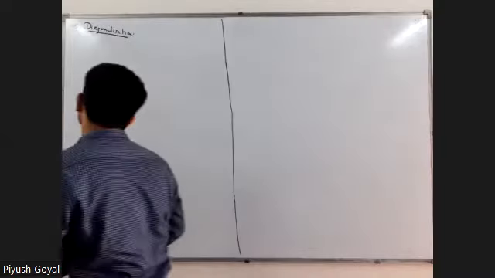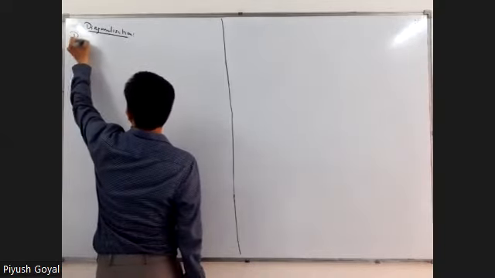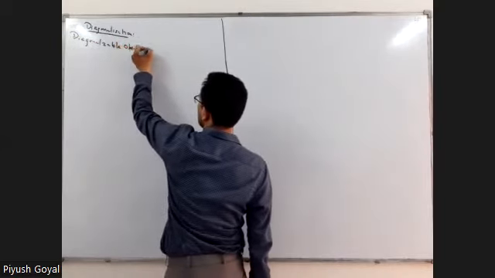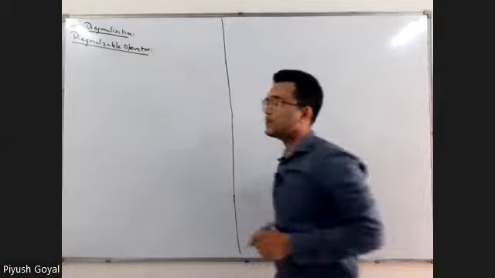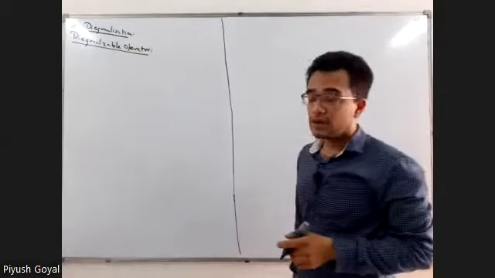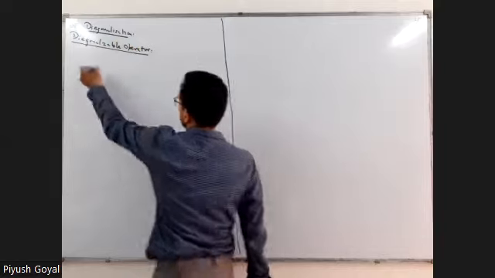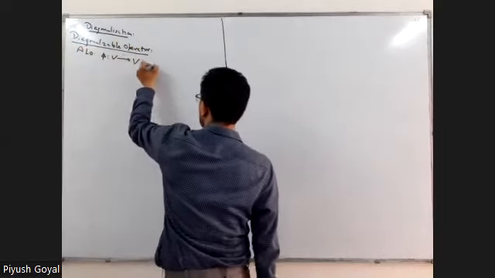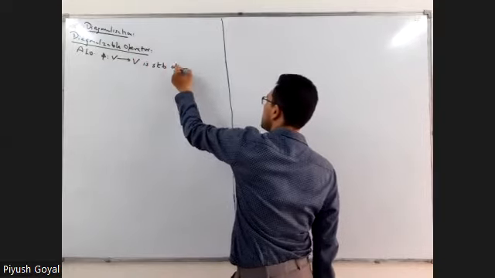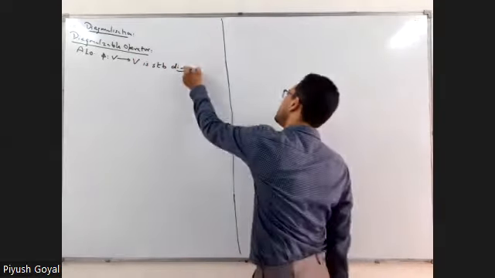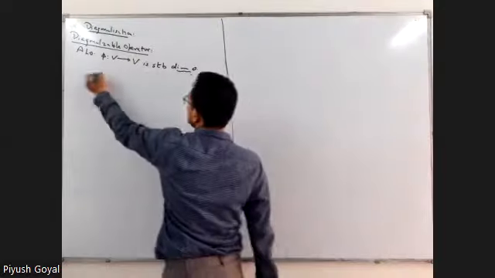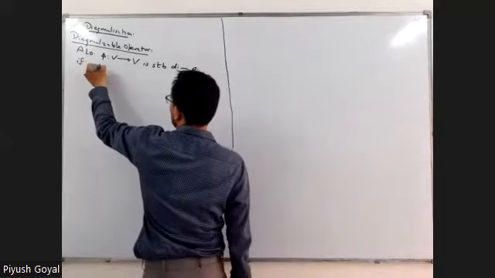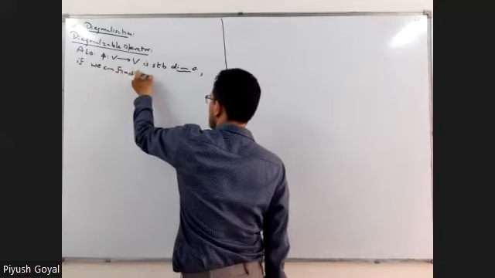Next topic is diagonalizable operator. This is a new definition. Diagonalizable operator. It says that a linear operator phi from V to V is said to be a diagonalizable operator if we can find, or we can say if there exists